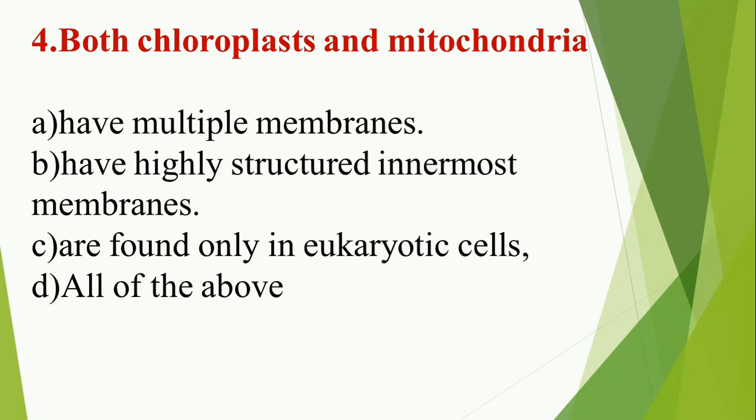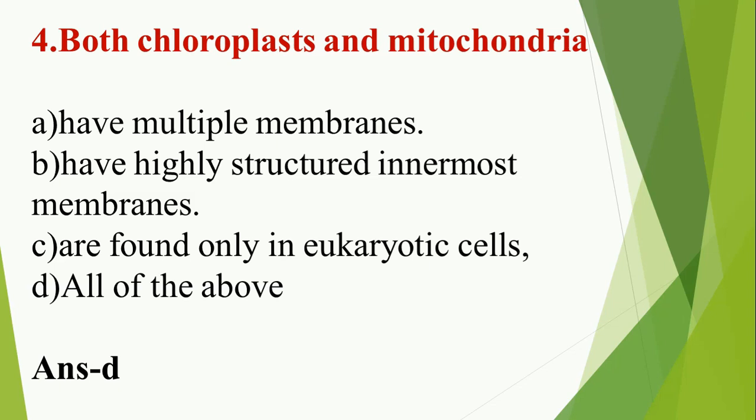Question number 4. Both chloroplast and mitochondria dash. A. Have multiple membranes, B. Have highly structured innermost membrane, C. Are found in eukaryotic cell, D. All of the above. I hope you have studied about chloroplast and mitochondria. I also understand that A, B, C all seem to be right. Correct. So the right answer is D, all of the above.